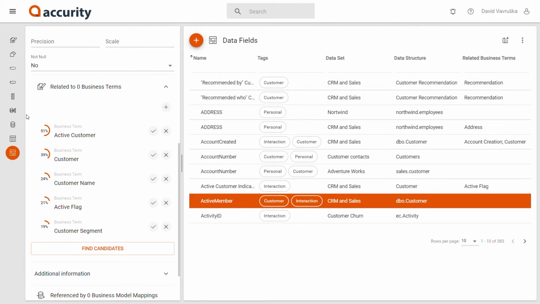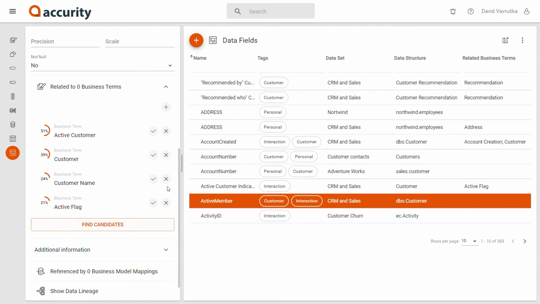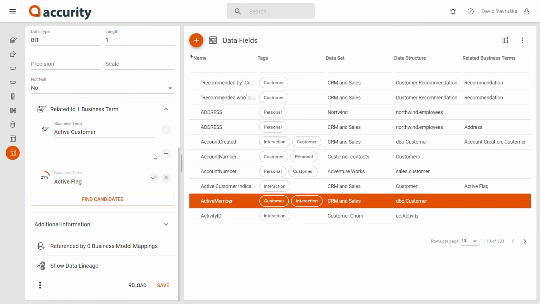The probable accuracy of each proposed suggestion is rated as a percentage, and you always have the last say over which lineage is created. This way, you will save time and effort on data lineage discovery and gain a greater overview of objects already defined in various areas of your company's data governance.